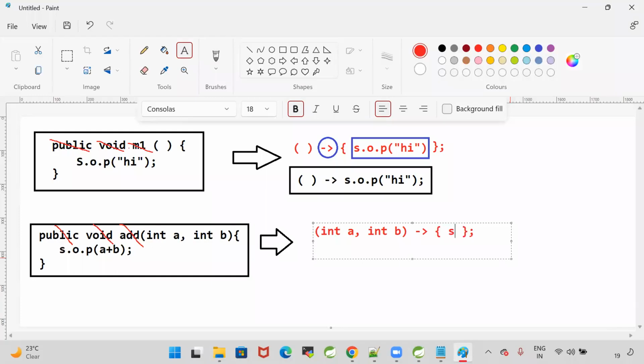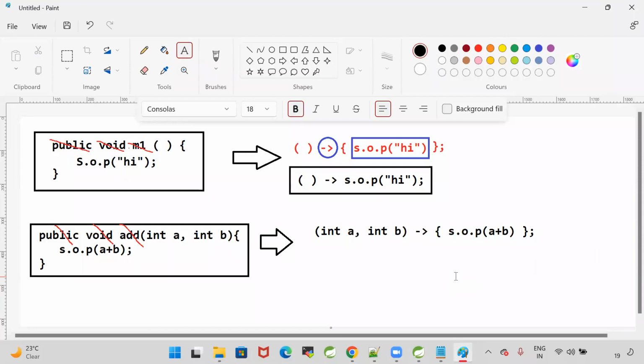Body representing System.out.println a plus b. a is an input, b is an input. Integer type inputs are there: int a comma int b. System.out.println of a plus b. This is our lambda expression.